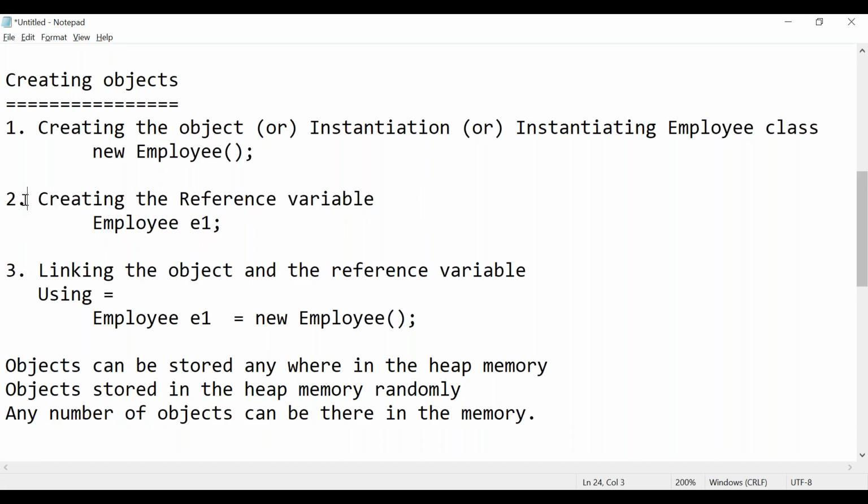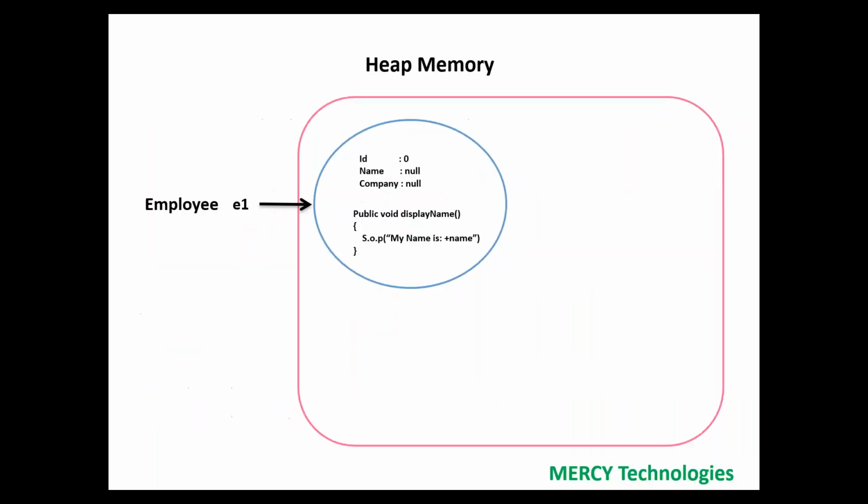Now you would have understood why we need a reference variable: simply to point. If I want to access a particular object, I can do it by using the reference variable. Here I can access this object by using e1. e1 is the reference variable here.